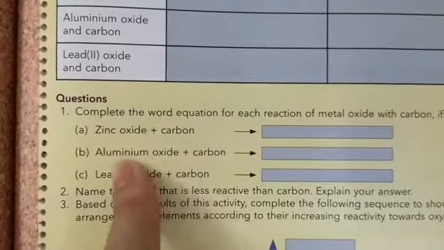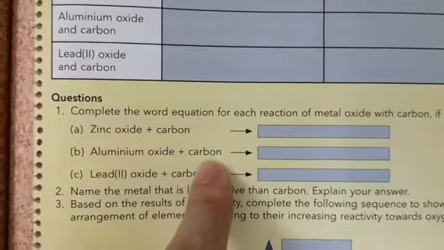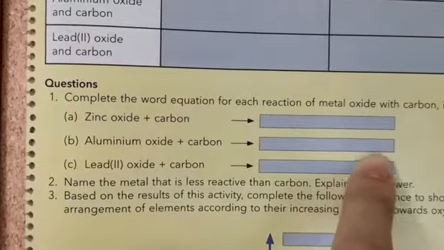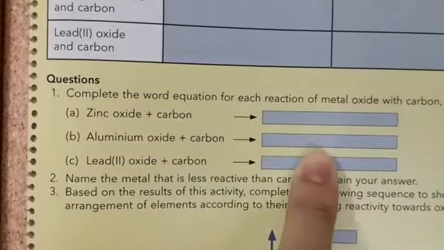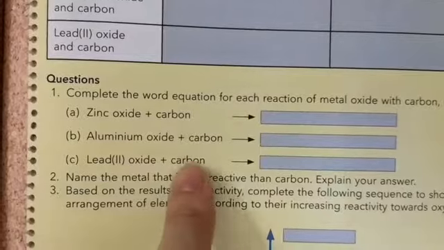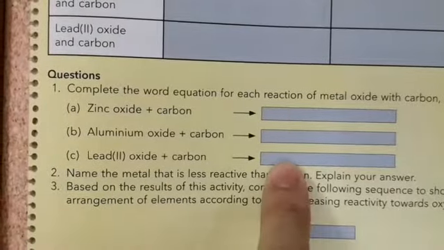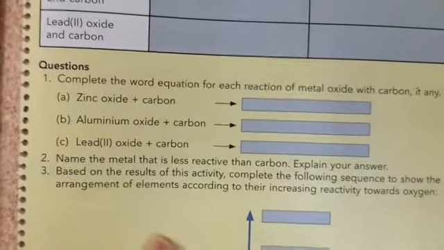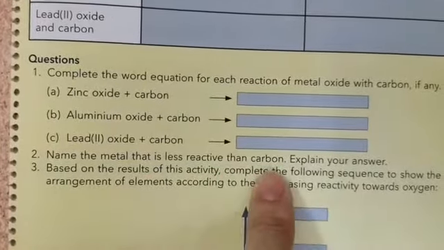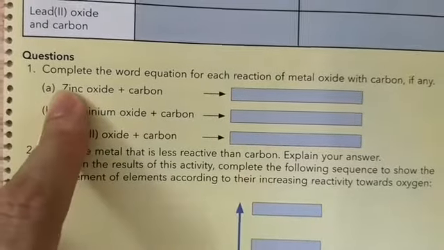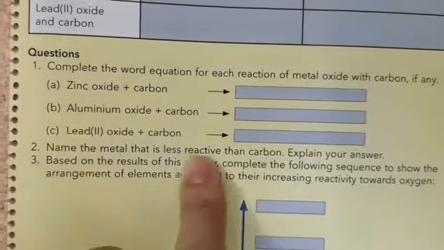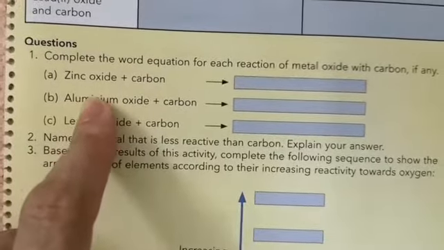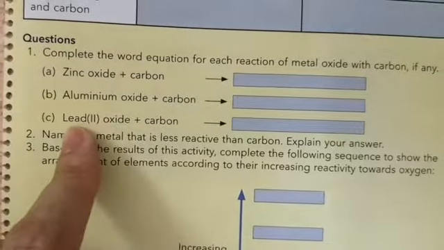Aluminium oxide and carbon, there is no reaction because carbon is less reactive than aluminium. So there is no equation here, because there's no reaction. Lead 2 oxide and carbon becomes lead plus carbon dioxide. Okay, let's name the metal that's less reactive than carbon. Which one is less reactive than carbon? Zinc and lead. Explain. Because there is a reaction and carbon is able to remove oxygen from zinc oxide and from lead 2 oxide.